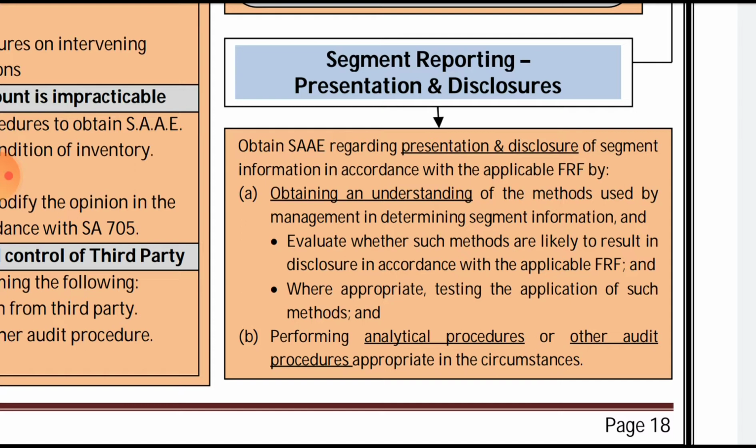He will obtain audit evidence by first obtaining an understanding of the methods used by the management in determining the segmental information, and evaluating whether such methods are likely to result in disclosure in accordance with the applicable financial reporting framework. And where appropriate, testing the application of such methods. So the auditor will test such methods.